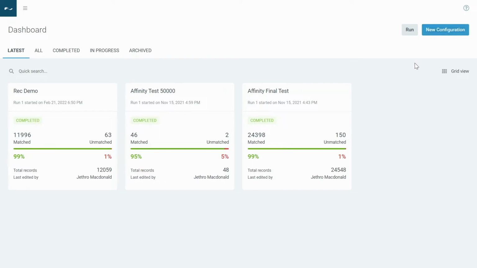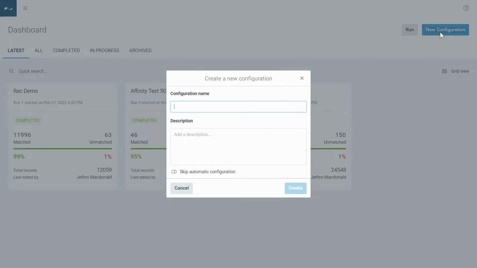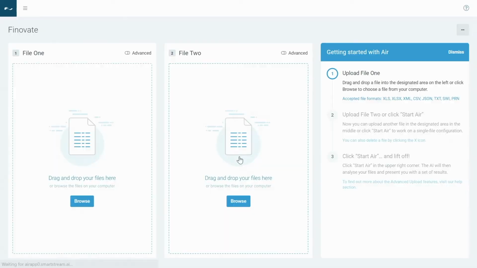So I'm going to create new configuration here. And I'm going to call this Finovate. I'm going to create that now. Now, what you can see is I'm actually presented with a screen where I can drag in two different files to match. But actually, I could drag in more files if I want, but for the purposes of this demo, I'm just going to do two.